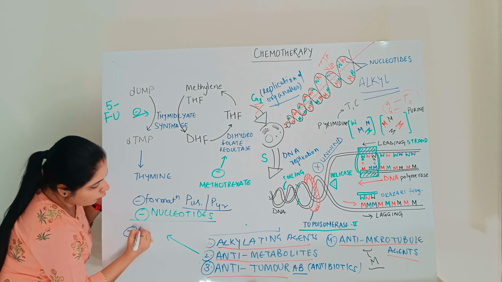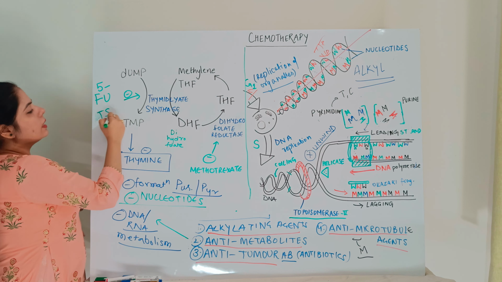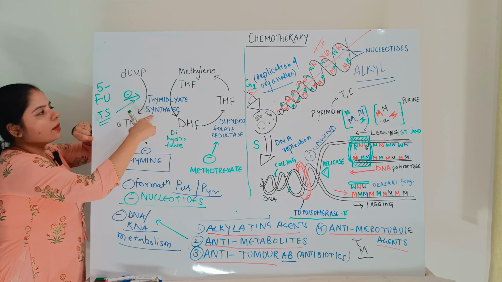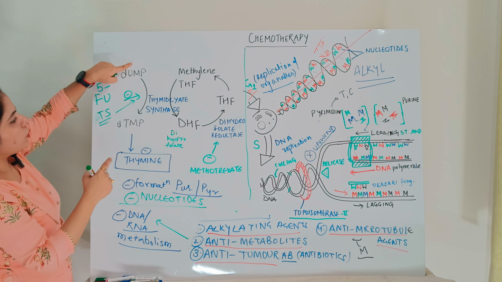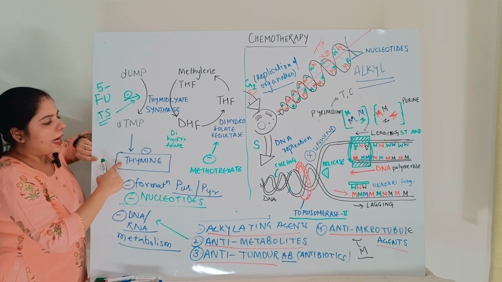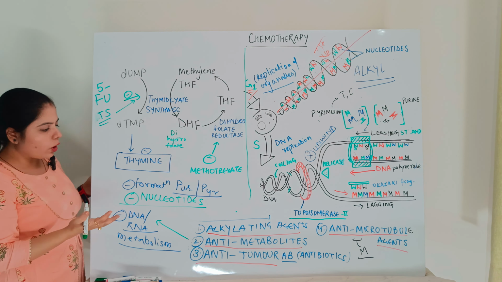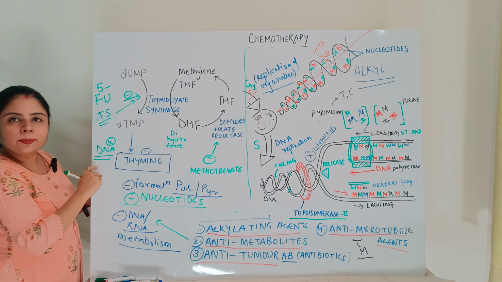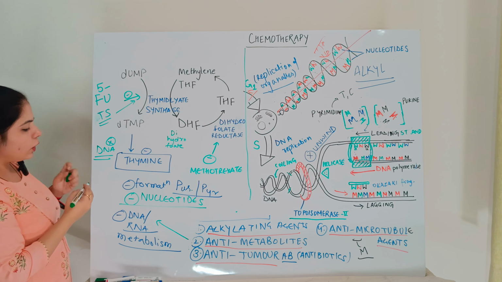In these drugs, like 5-fluorouracil or thymidylate synthase inhibitors, they target the formation of thymidylate synthase. So this conversion will not happen, thymine formation will not be there, and ultimately DNA formation will not happen, right? So DNA replication will not be there.